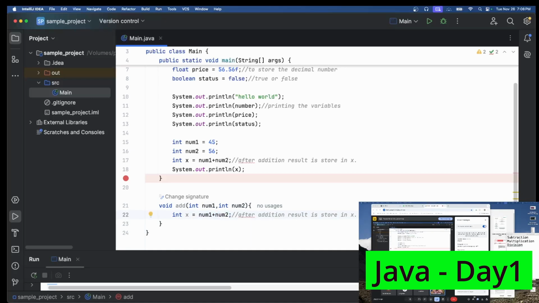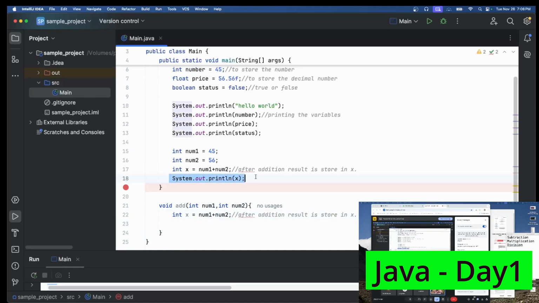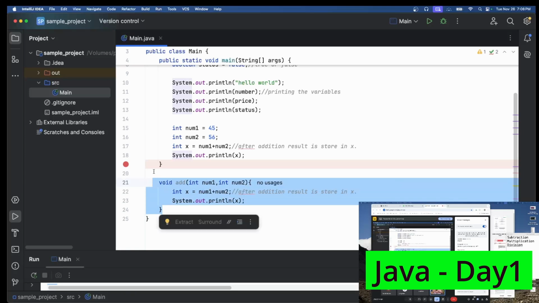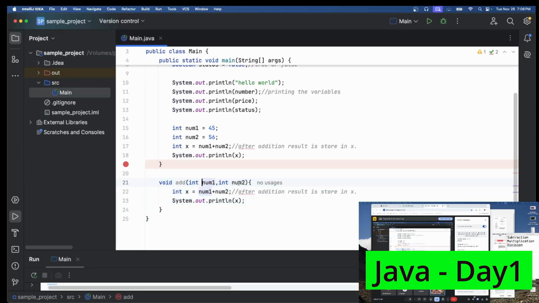Okay, now as usual, the same sysout, I am just copying it and pasting it here. Now whenever the addition is happening, it will automatically get printed in the output. So you can call this function at any time, anywhere in the program, and just by passing the numbers, it will perform the addition and immediately print it. So this is the advantage of this method.